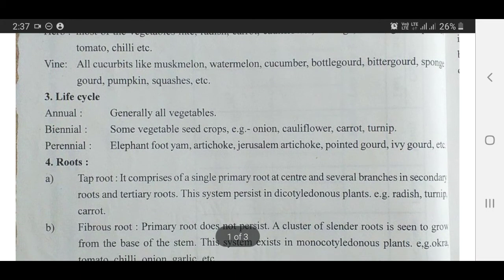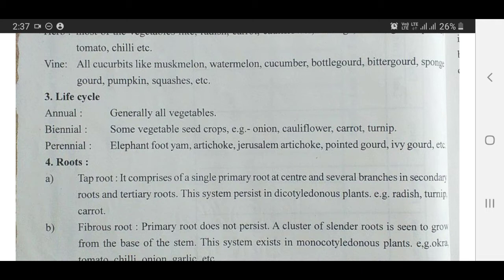Next, life cycle. Life cycle of a plant. How much time is required to complete this life cycle? Some plants are annual in nature. Mostly vegetables belong to this group, which require only one season, right from seed sowing to the harvesting of the crops. Biennial crops, some vegetables especially for seed production, come in the category of biennial like onion, cauliflower, carrot, turnip. Although for vegetable production point of view, they require only one season, that is annual.